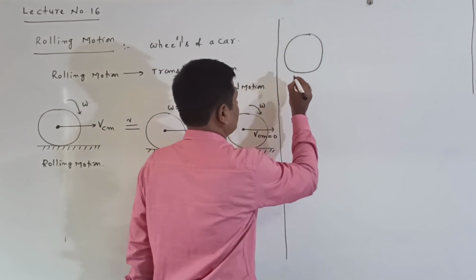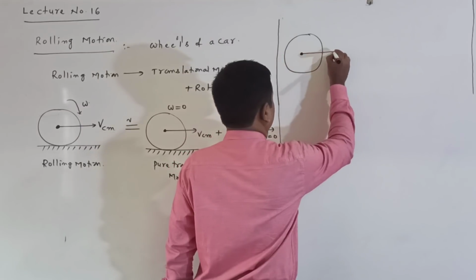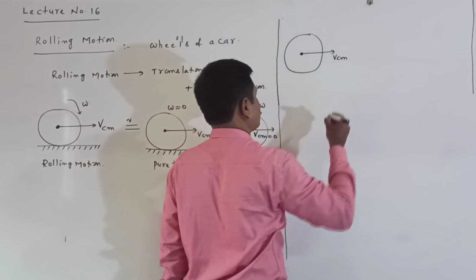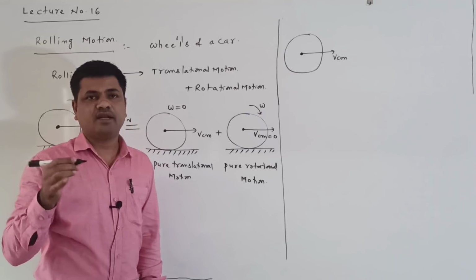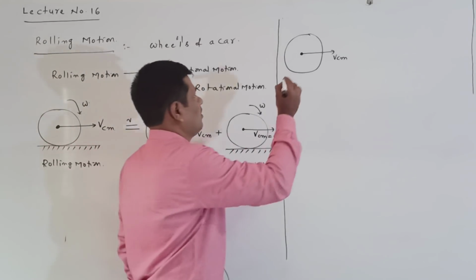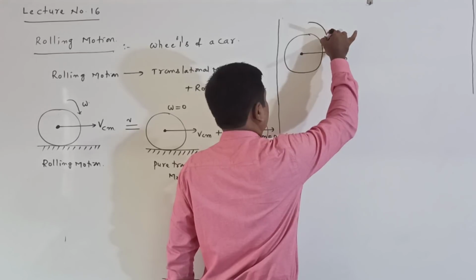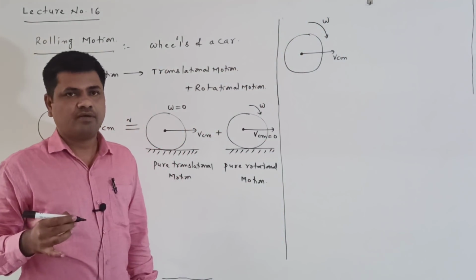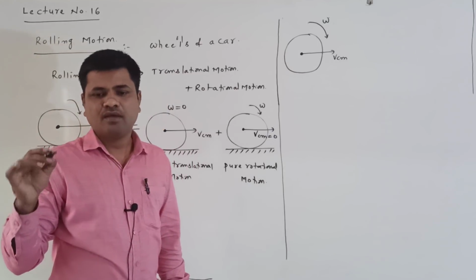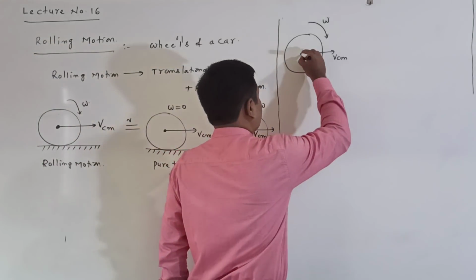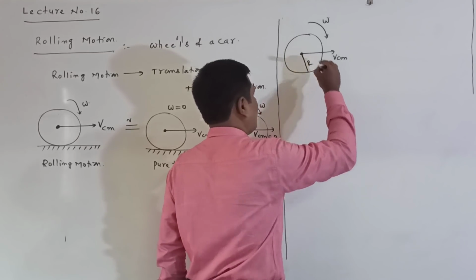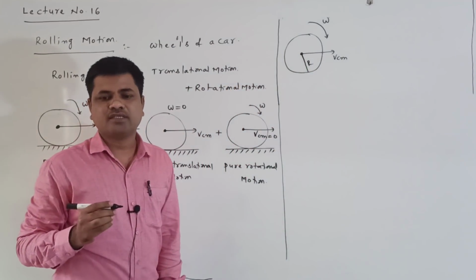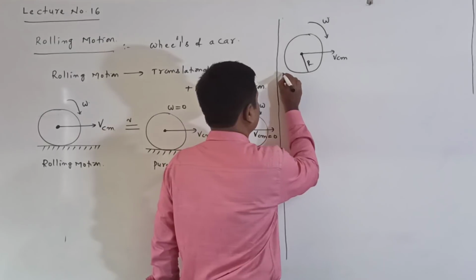In this rolling motion, it is translating with linear velocity Vcm and rotating with angular velocity omega. The radius of the disc I consider as r.